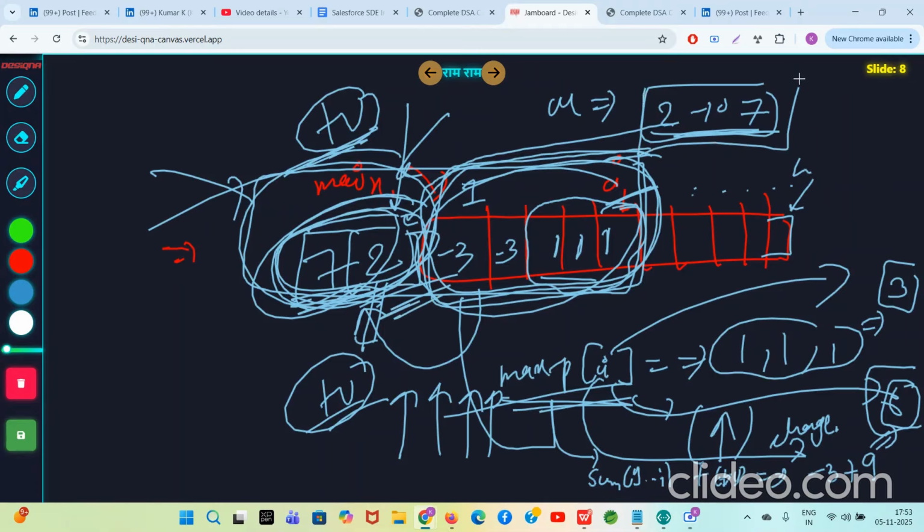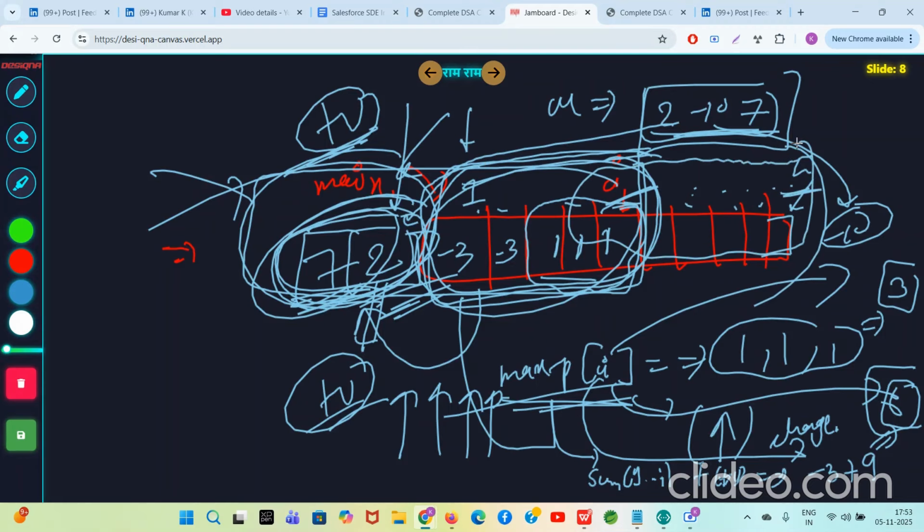Now we did a smart observation. We are putting all the negative elements on the right hand side, so it's not affecting us. Why? Because max P of I only goes from 1 to n. Max P of n only considers the best subarray sum ending at index n. It does not see what's happening after n. So you can just dump the negative values here, and the negative values don't affect you.